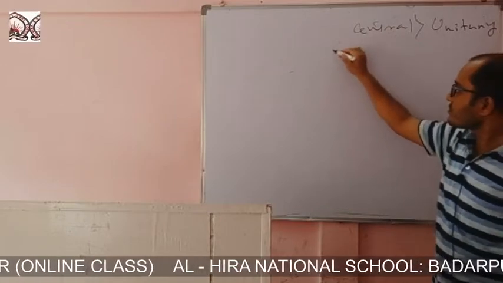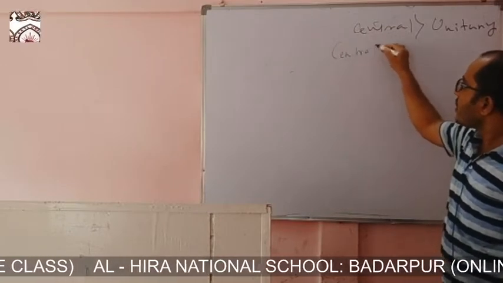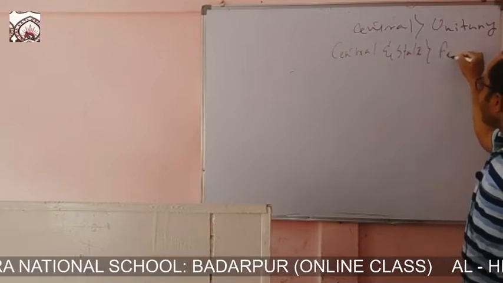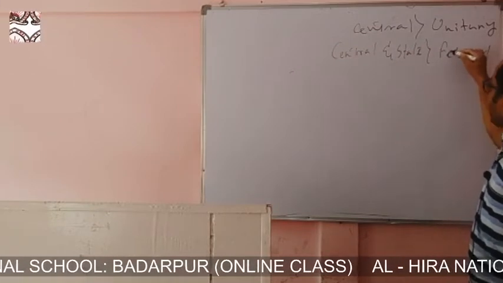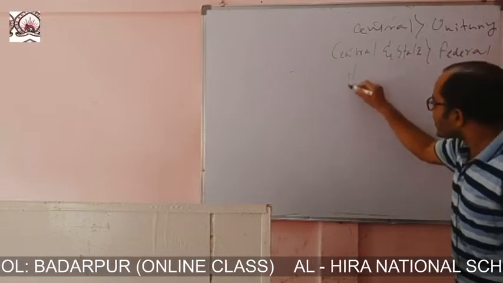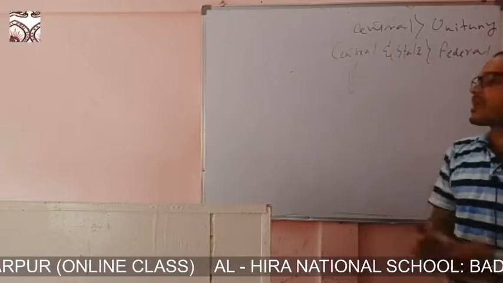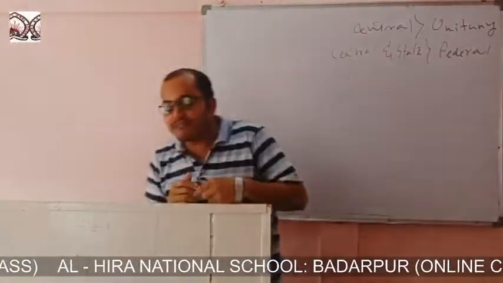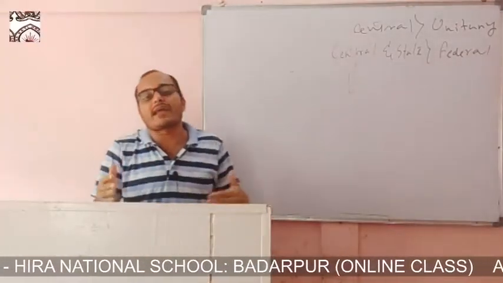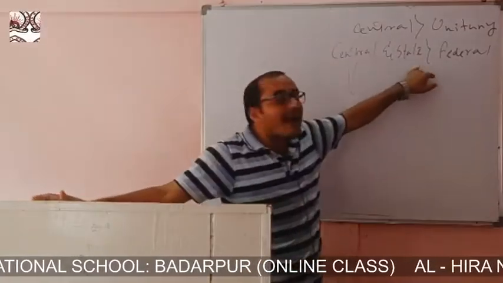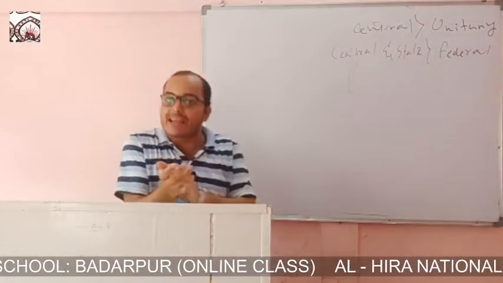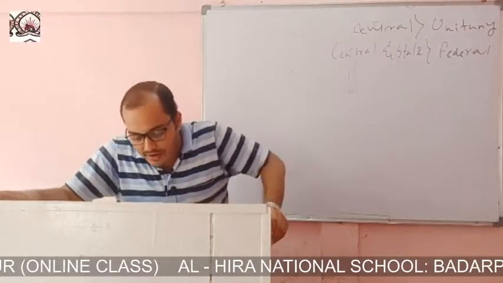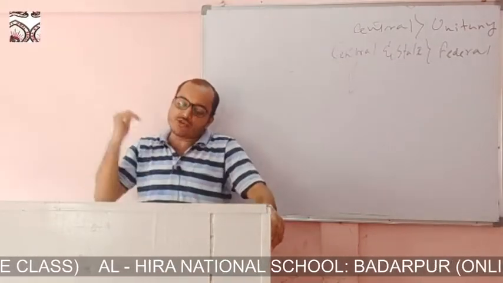Now central and state, that is federal. One is the central government for the whole nation, and one is the constituent state government. Now 50 states are there in America, so America will have 50 different constituent state governments and one government of the United States of America. So there are two types of government.